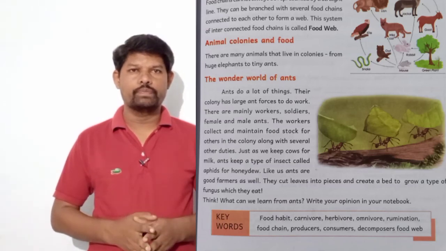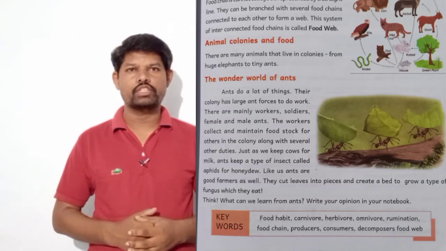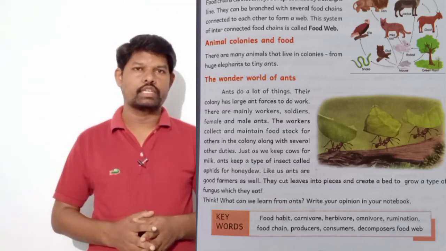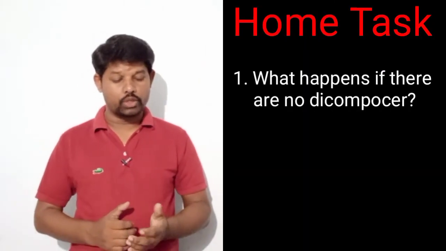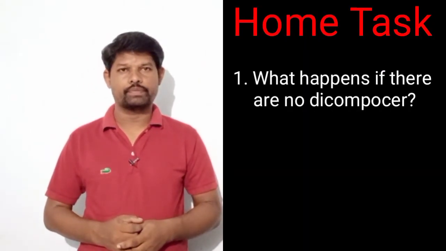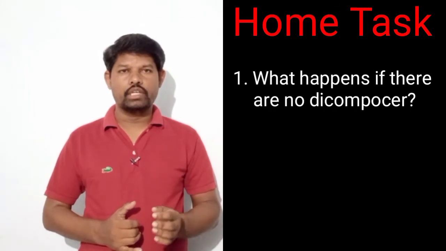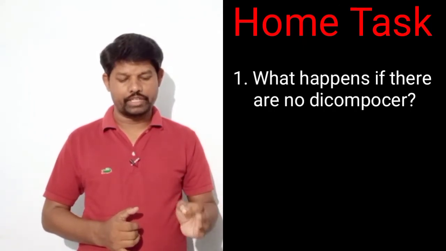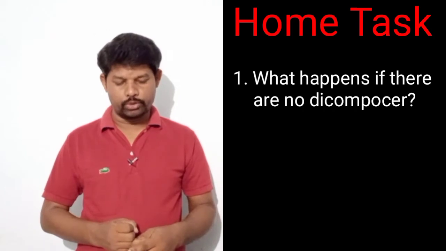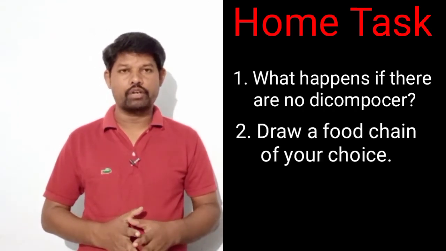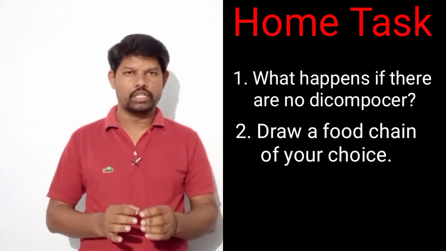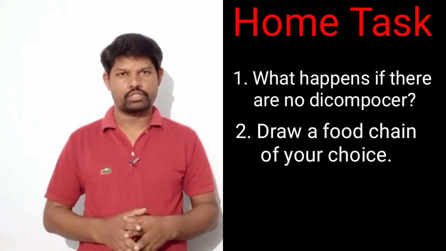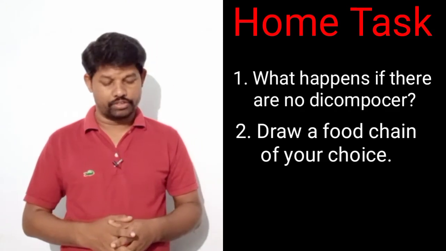Let us conclude with a home task. Here I will give three questions. You can answer those three questions and send them to me. First question: what happens if there are no decomposers on the earth? Second question: draw a food chain of your choice. You can choose any food chain, draw the pictures and put in your arrow marks.